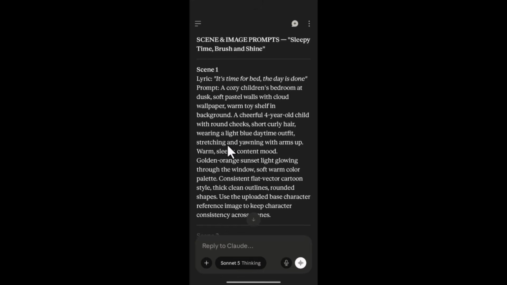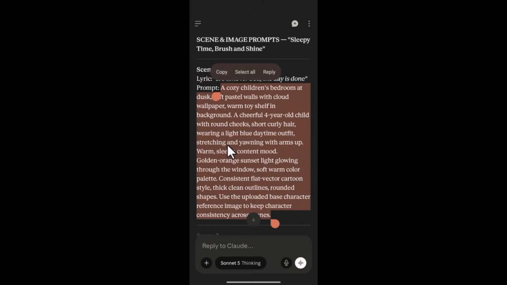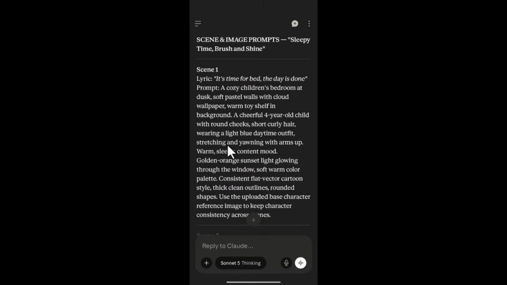All right, so first you need to copy this prompt. Now you're not going to copy these lyrics. The lyrics are here, you're not going to copy that. What you need to copy is this prompt, from here to the last part of scene 1. This becomes our base image. That is our master prompt, what you'll be using for consistency across all our scenes. So please take note of that part.